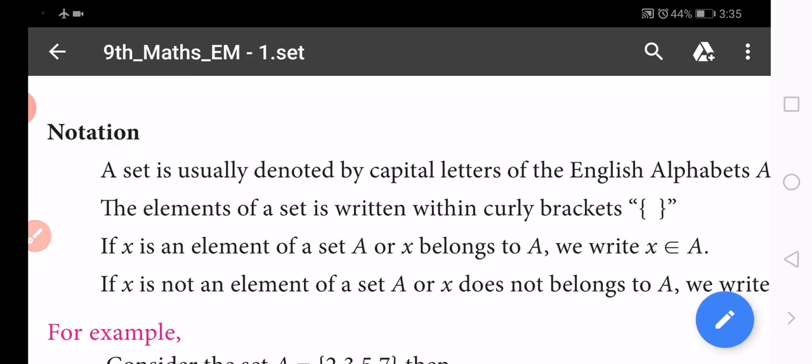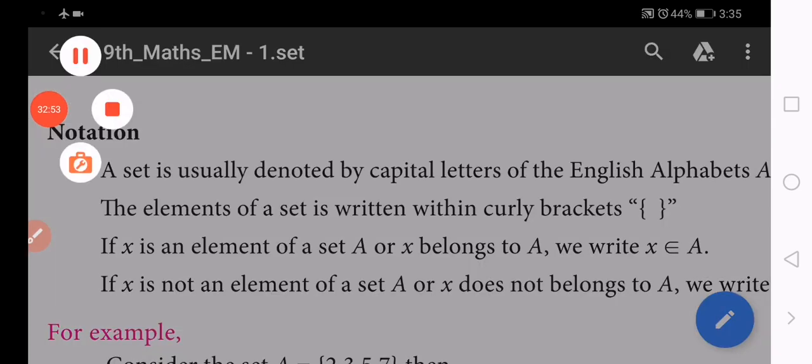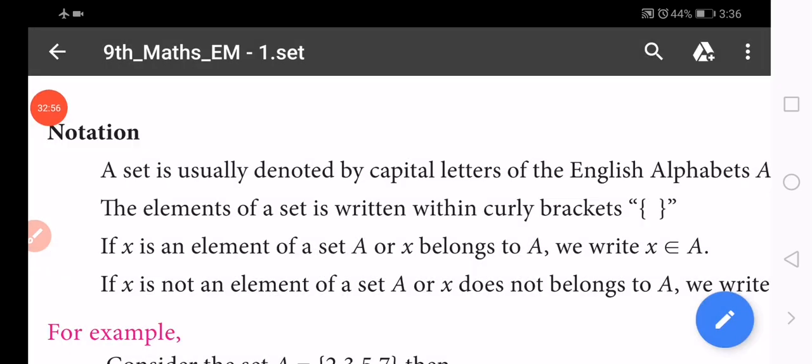Generally, sets are named with capital letters A, B, C. So one of the main concepts here is that each and every set is represented by a name.